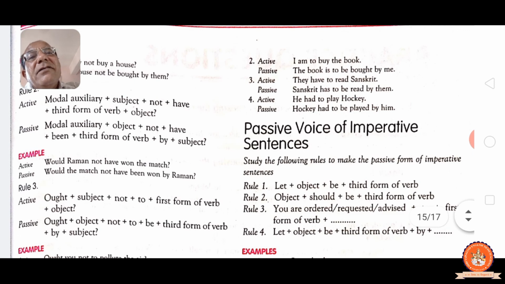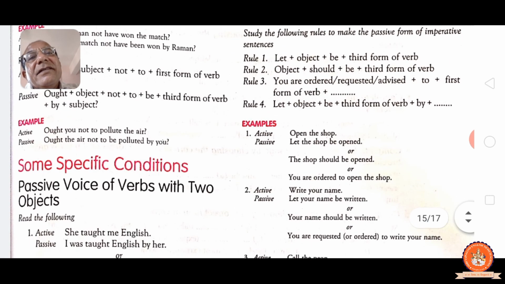See, ought plus subject, not to, first form, object. Ought, object, not to be, third form, by and subject. See the example. Ought you not to pollute the air? Ought the air not to be polluted by you?